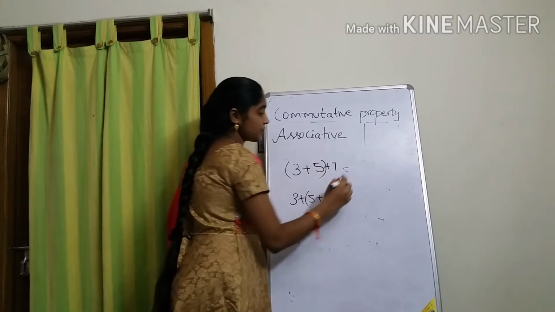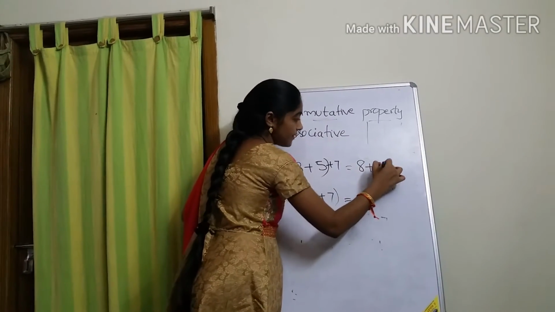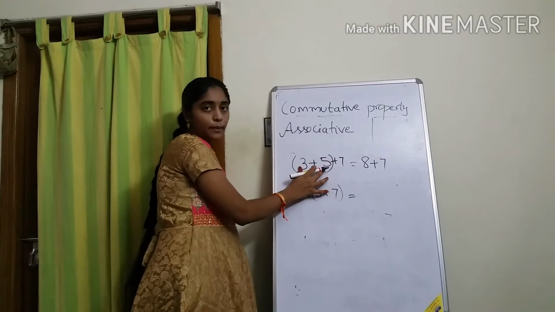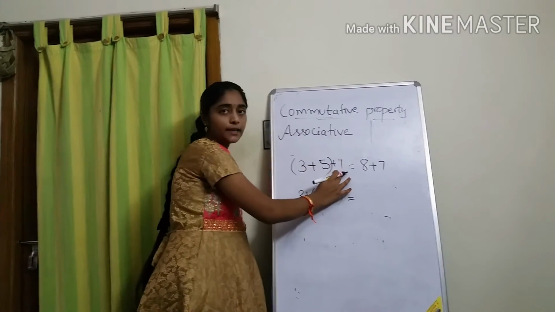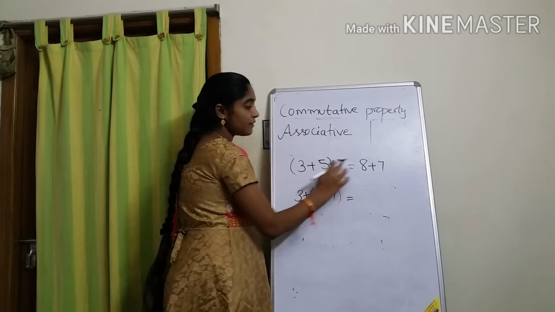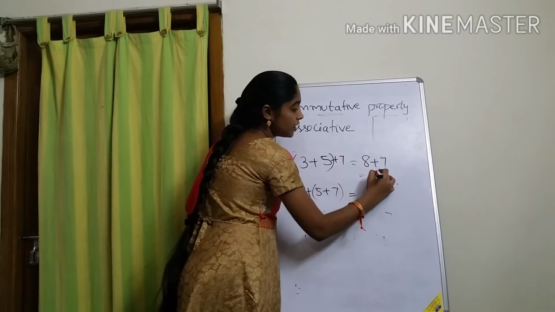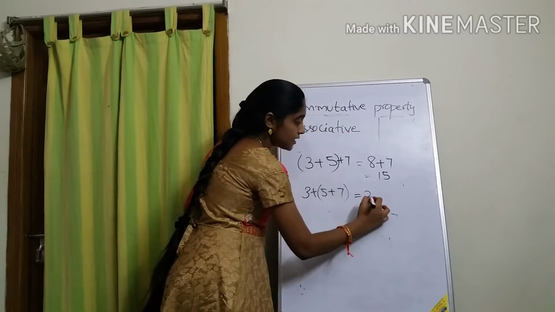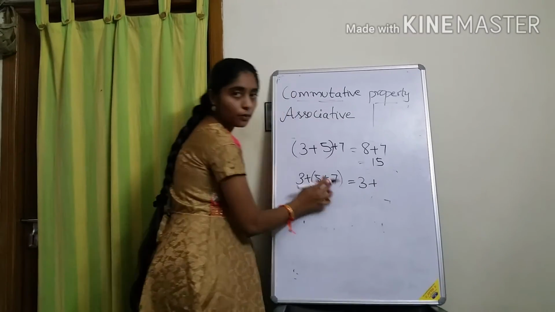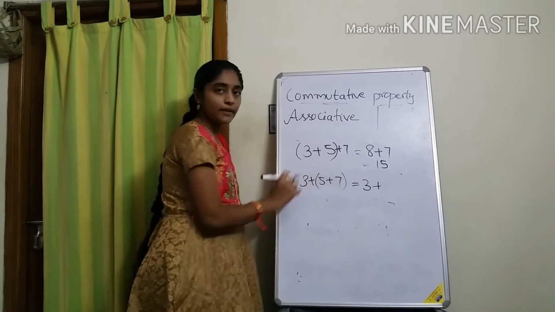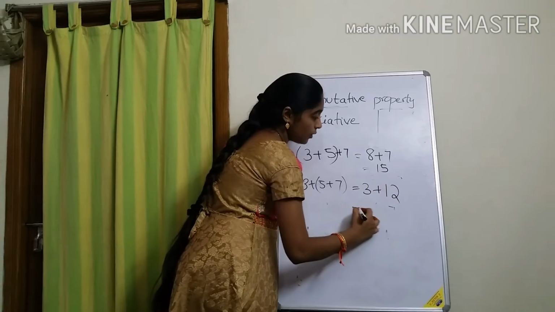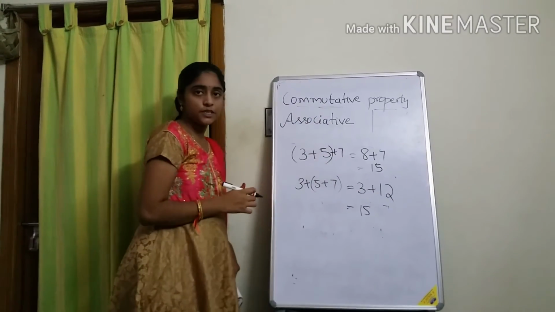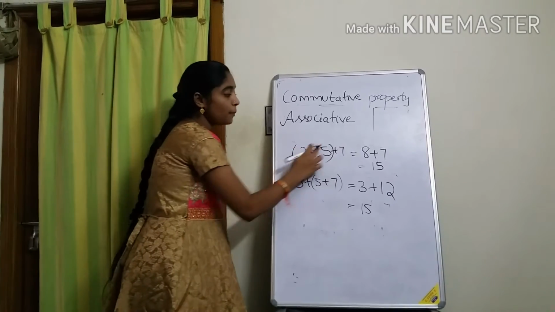3 plus 5, how much? 8. 8 plus 7. First we have to do what is inside the bracket, then only we have to add the outside number. 3 plus 5, 8. 8 plus 7, how much? 15. Now 3 plus, as it is you have to write, because inside the bracket only we have to do. 5 plus 7, how much? 12. Now 3 plus 12, how much? 15. See, the numbers are the same, but the grouping is different.